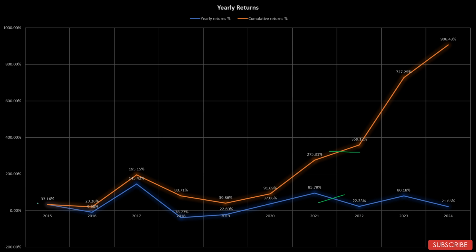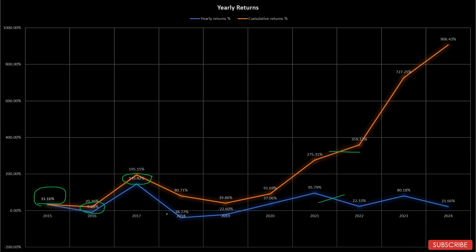So 2015 was a very good year for the sector, with returns of 33.16%. But 2016 was a bad year for the sector, as the sector gave negative returns of minus 9.68%. 2017 was a massive year for this sector. As you can see, the sector has given returns of 145.42% in a single year in 2017.